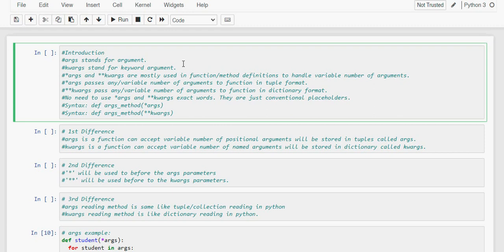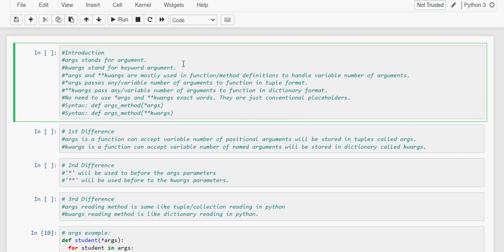In *args, a variable number of arguments is passed to the function in the tuple format, whereas in **kwargs the variable number of arguments is passed in the dictionary format.